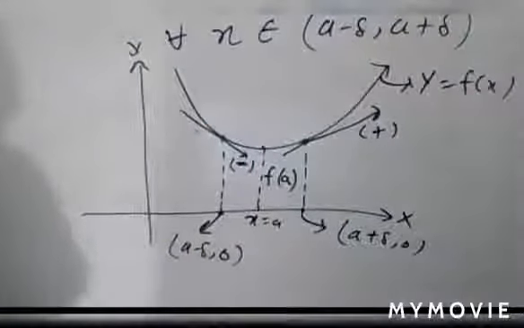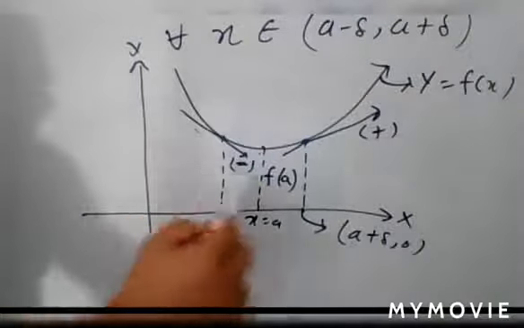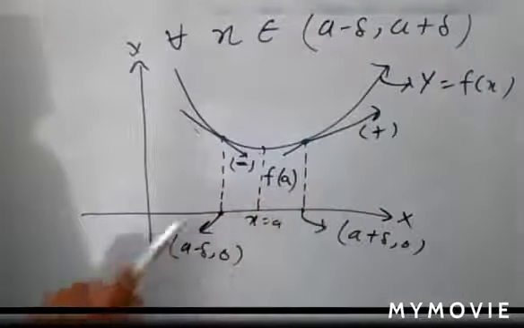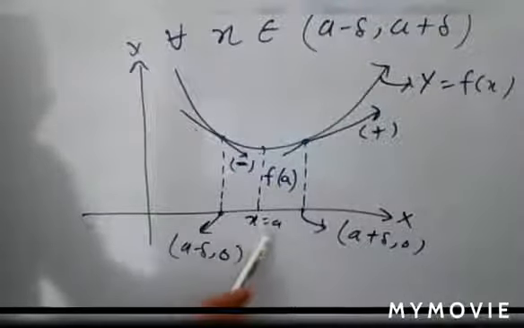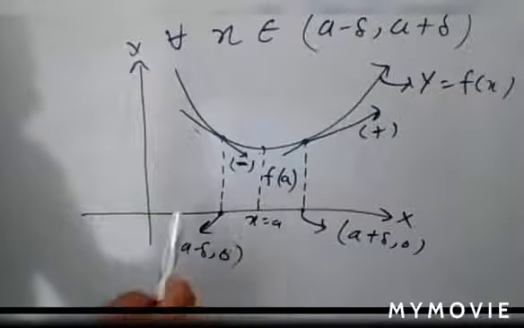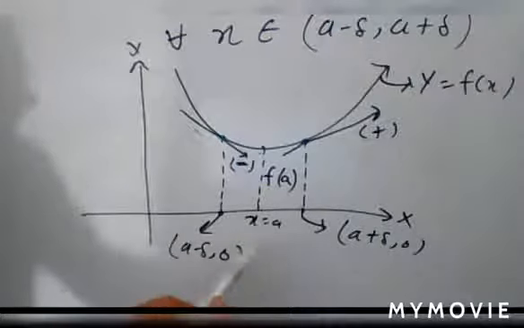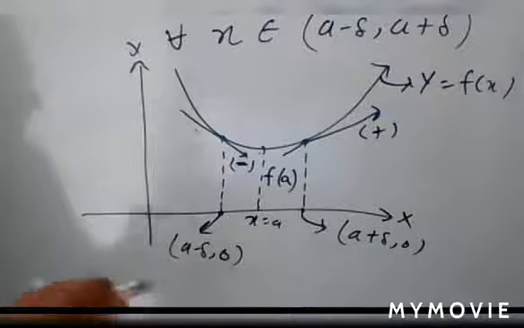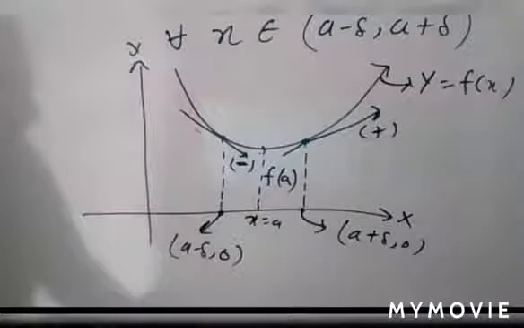So here you see that the sign of the derivative changes from negative to positive when x increases through a. In that case, x is equal to a is the point of local minima, and f(a) is known as the local minimum value.